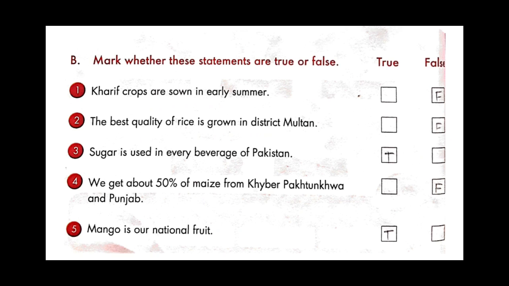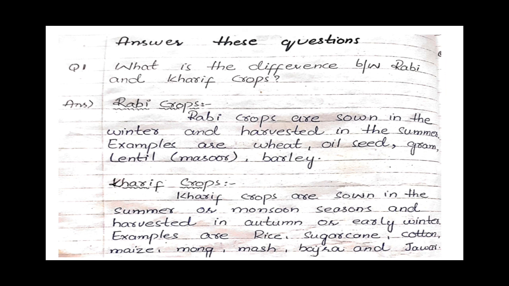That's true. Number 4. We get about 50% of maize from Khyber Pakhtunkhwa and Punjab. This is false. Number 5. Mango is our national fruit. Yes, it's true. Mango is our national fruit.